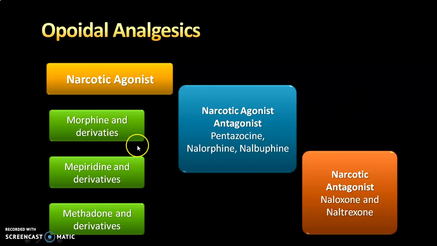You know very well that people get addicted to morphine, isn't it? And overdosing of morphine results in coma, isn't it? So just to reverse the effect of morphine, we give narcotic antagonists, and examples are naloxone and naltrexone. Now in detail we'll see the narcotic agonist first, that is morphine and its derivatives. I am discussing with you right now the first class, morphine and its derivatives.